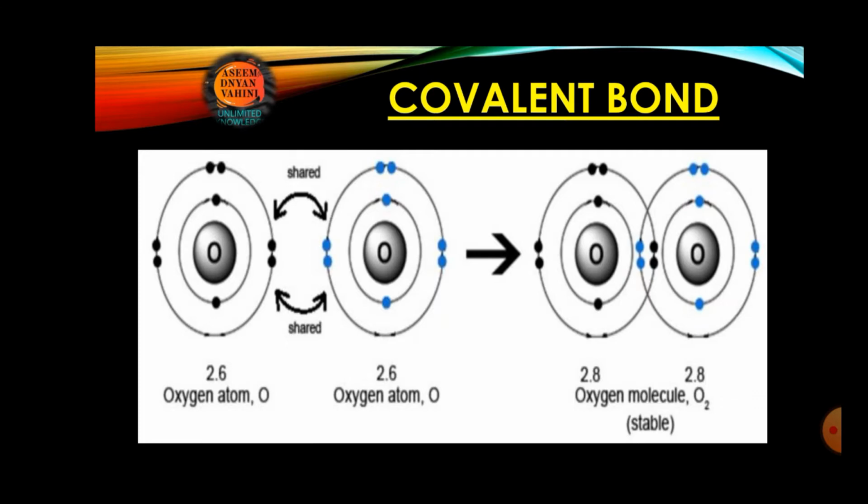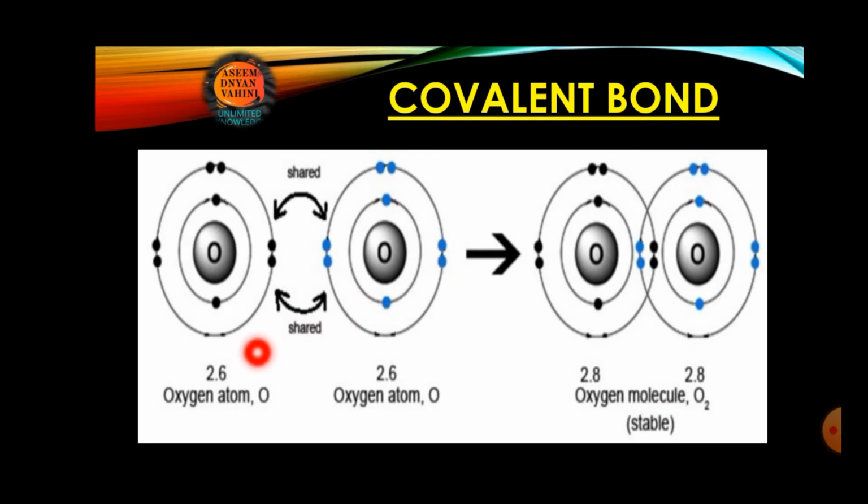Now, we need to check what is a covalent bond. First of all, we need to understand the meaning of covalent. Co, C-O, co means sharing. Valent means electron. So when elements share pairs of electrons. Remember students, the sharing of electrons will be in pairs. Pair means 2 electrons together. Okay? We can understand that concept with the help of this diagrammatic structure.